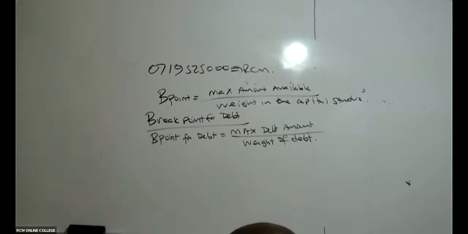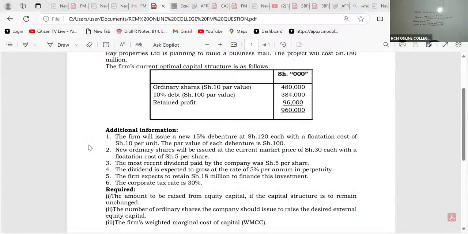I'm telling you the truth. The firm will issue new 15% debentures at 120 with a flotation cost of 10. There is nowhere they say something like 100 million is the maximum you can get from debt. There's no restrictions here.